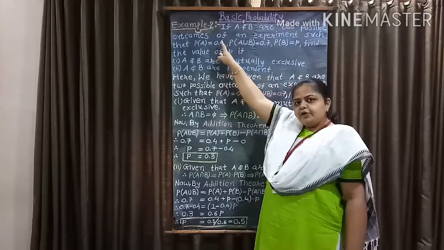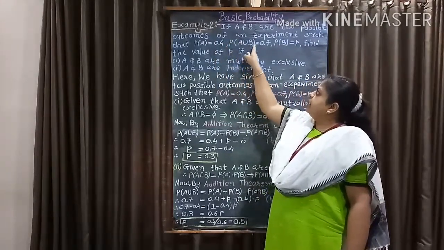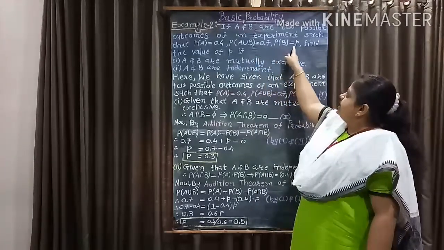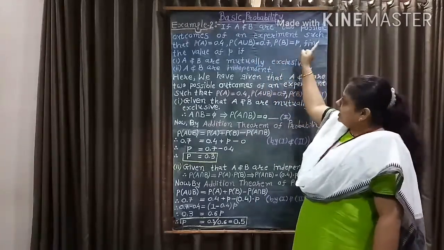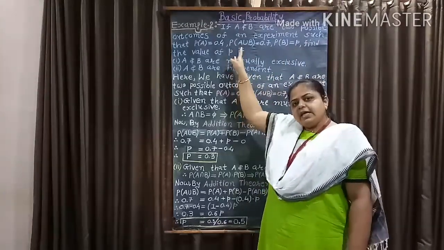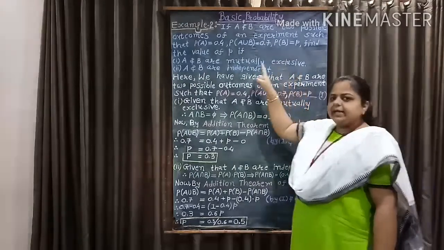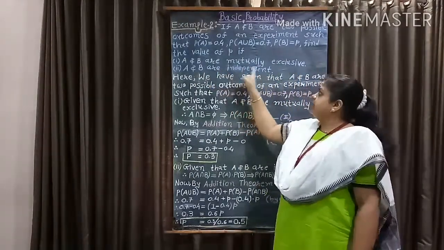If A and B are two possible outcomes of an experiment such that probability of A equal to 0.4, probability of A union B equal to 0.7 and probability of B equal to P. Find the value of P if A and B are mutually exclusive and if A and B are independent.